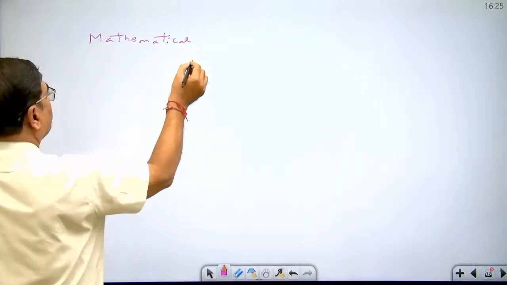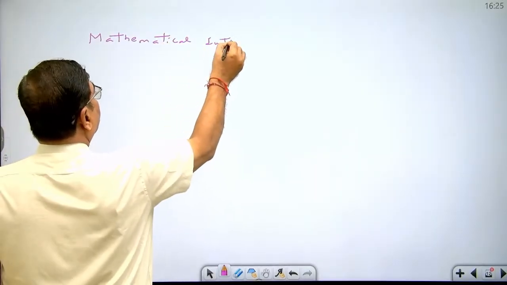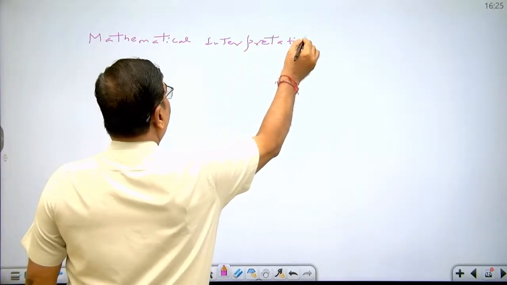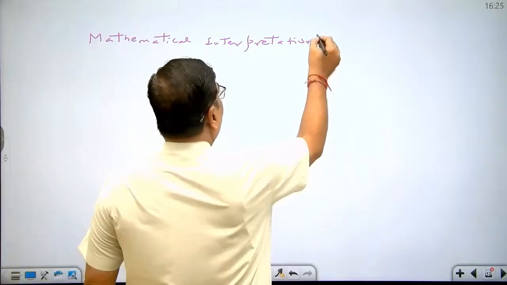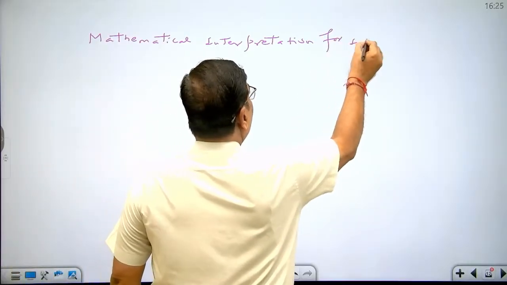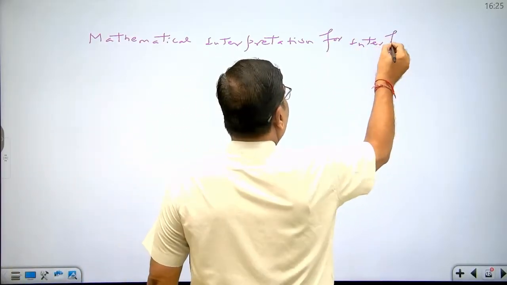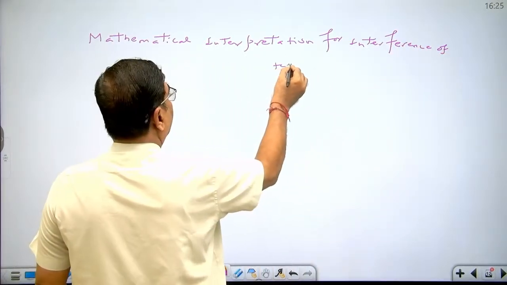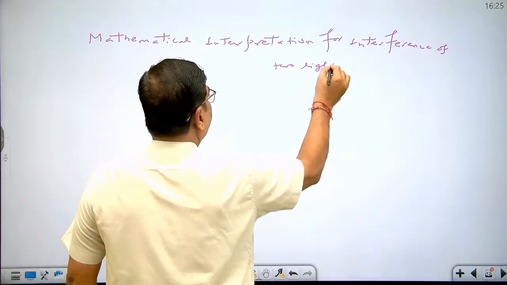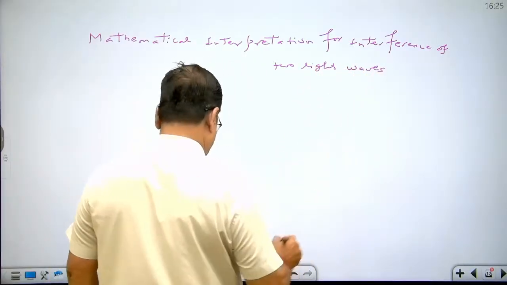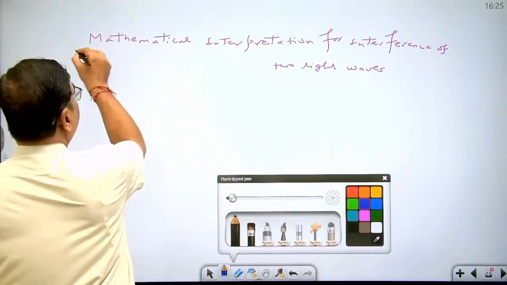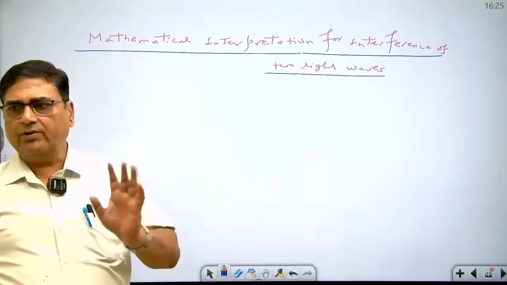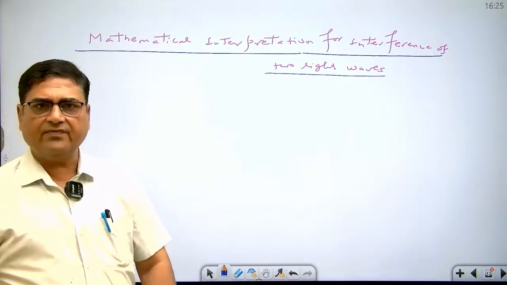Mathematical interpretation for interference of two light waves. Now, dear student, let's see the mathematical interpretation for interference of two light waves.